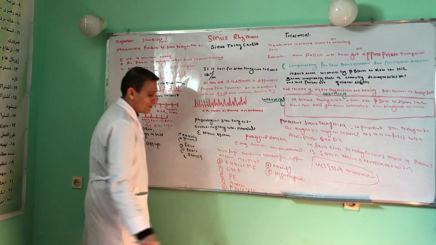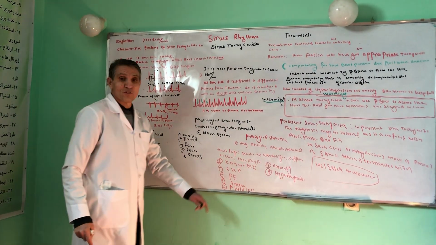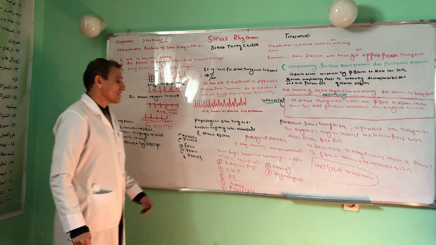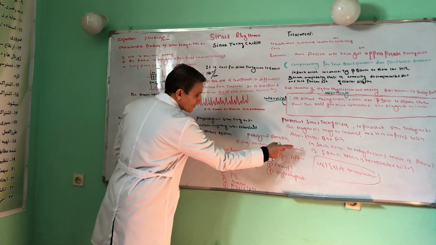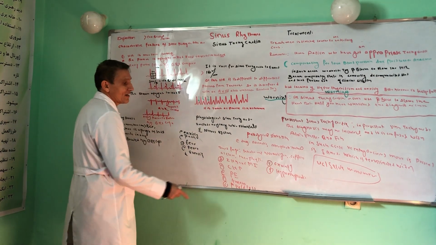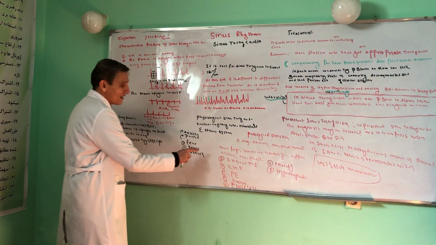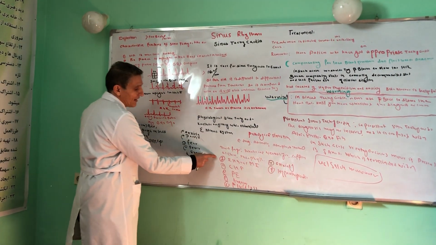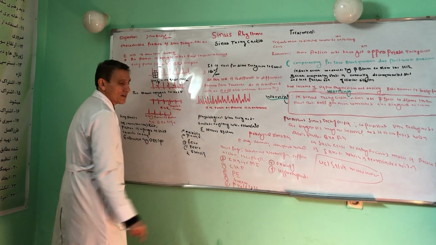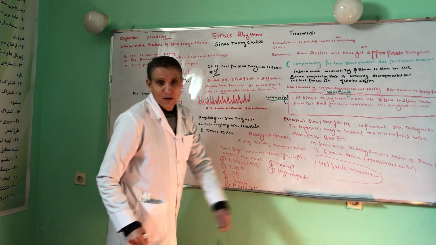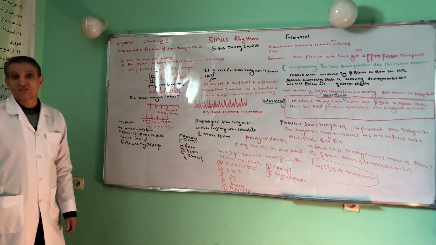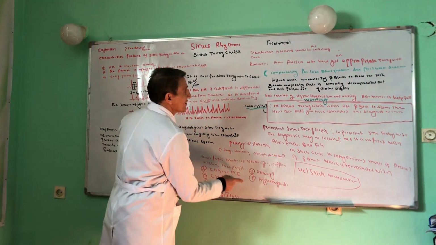And the last one is anemia, and another one is fluid loss. Pathological causes of sinus tachycardia start with drugs, especially adrenaline, atropine, salbutamol (don't forget inhalers and nebulizers), caffeine and alcohol. Other causes, for example, IHD and myocardial infarction, heart failure, pulmonary embolism, anemia and fluid loss, anxiety and hyperthyroidism. These are the pathological causes of sinus tachycardia.